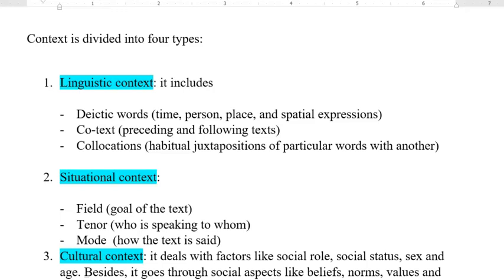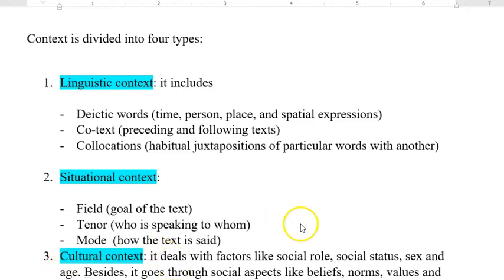Hello everyone. In this video, we're going to focus on the 4 types of context. In the previous video, we went through the definition of context, and we said that context means the environment of the text, the whole circumstances, the whole conditions, and the whole details about the text, like the speaker, the audience, the time, the location where the text is said, and the occasion. All of these details will lead us to the perfect explanation of the text.